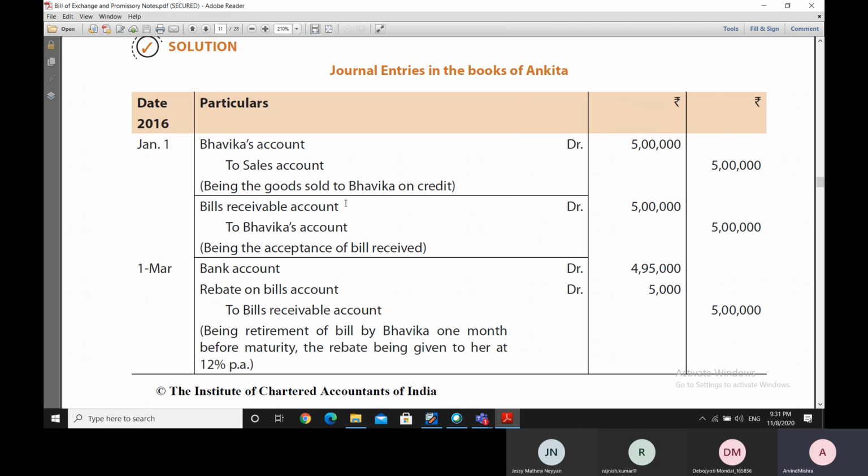Thereafter, when Bhavika accepts the bill which is drawn by Ankita, Ankita will debit her bills receivable account and credit Bhavika's account. She had debited Bhavika's account, now she is crediting Bhavika's account and debiting the bills receivable account, which means that now this bill is standing in her favor.